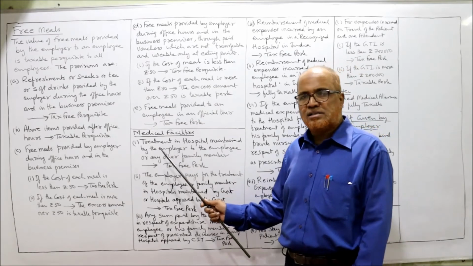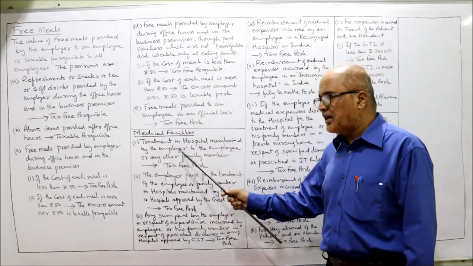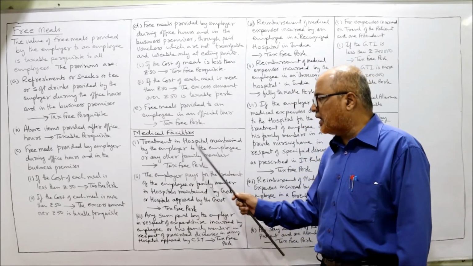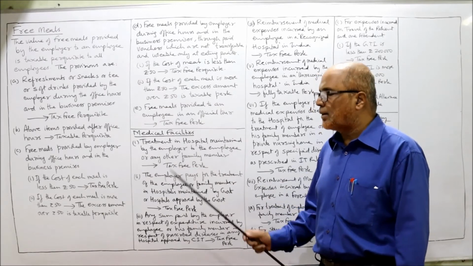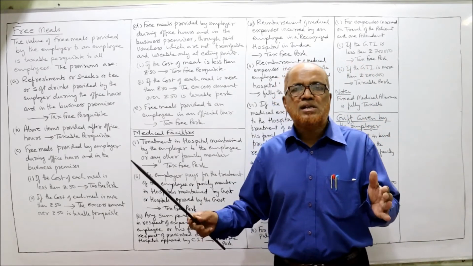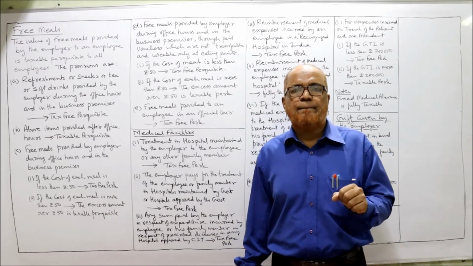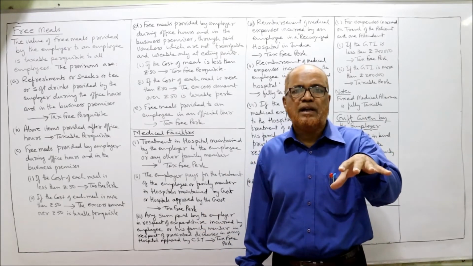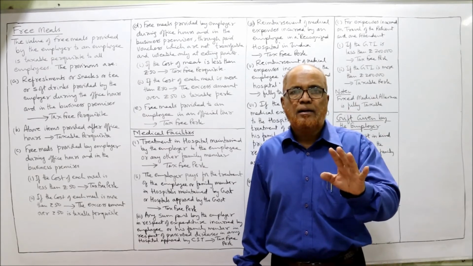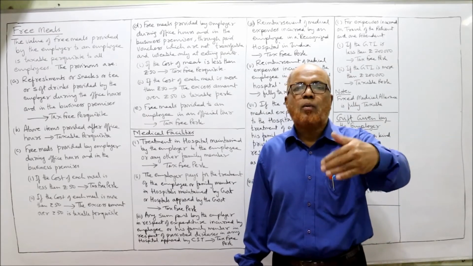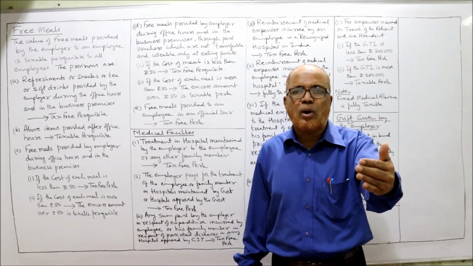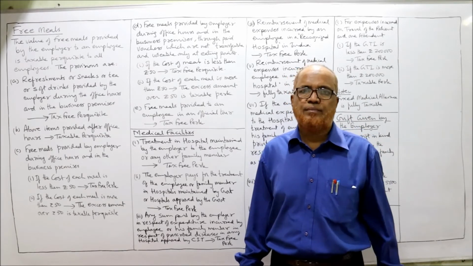Now, medical facilities. Treatment in a hospital maintained by the employer for the employee or any family member is a completely tax-free perquisite. Some companies will run a hospital, not for the public, but to provide medical facilities to the employees or their family members.